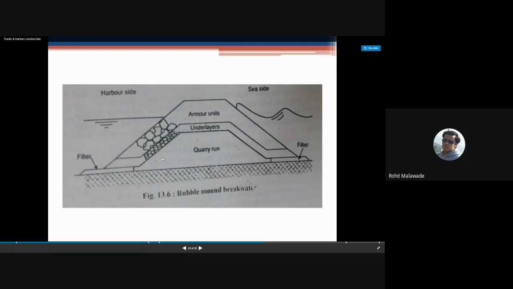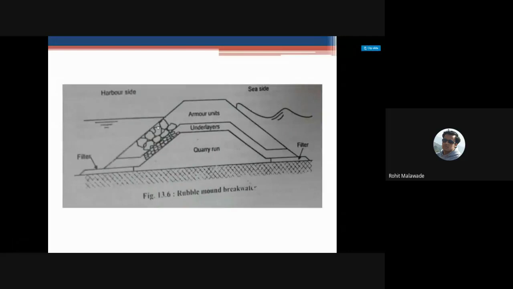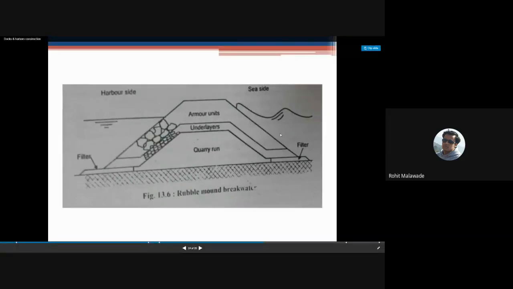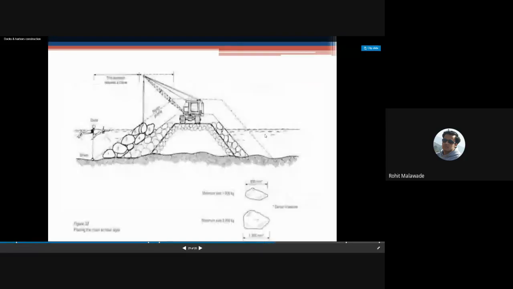So the breakwater will consist of smaller boulders at the bottom, then larger boulders at the top. This is how you are going to prevent your harbor from the rough sea. This is how we are going to construct it: smaller boulders, medium boulders, then larger boulders.